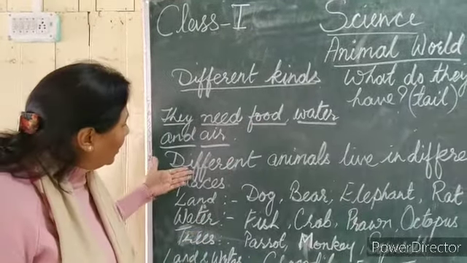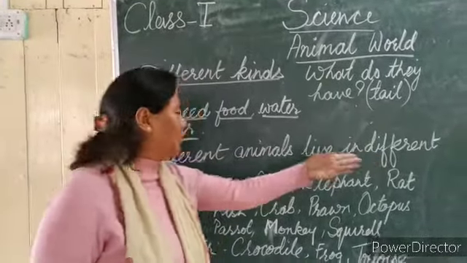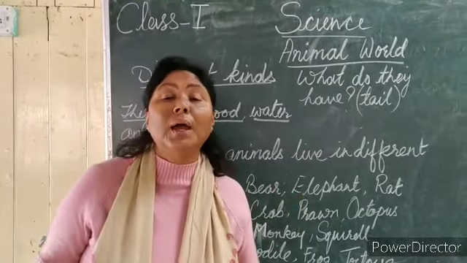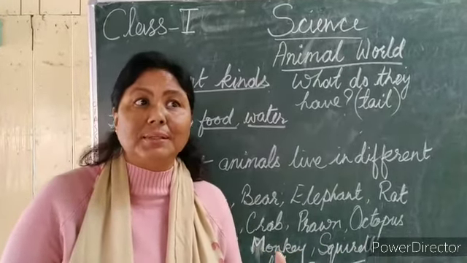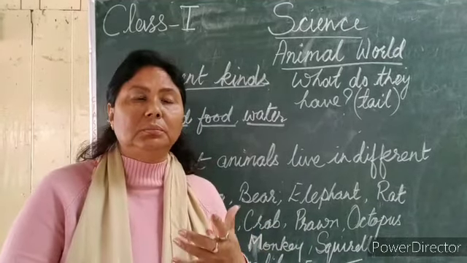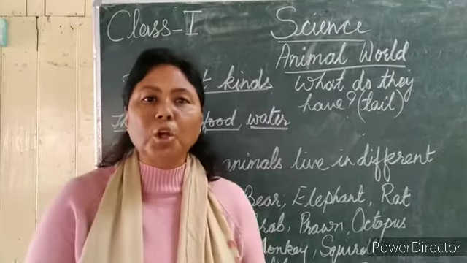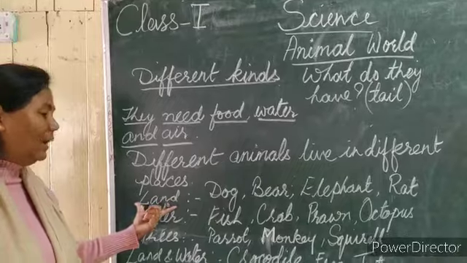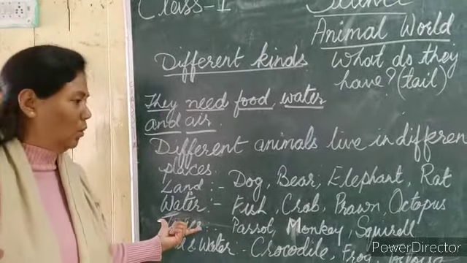Now, in this heading I have written "different animals live in different places". What do we understand by places? I'm not talking about which city, whether they live in Delhi or somewhere else. I'm not talking about that. Here I have given the heading. Just look at this: land, water, trees. Since you're in class 1, okay?